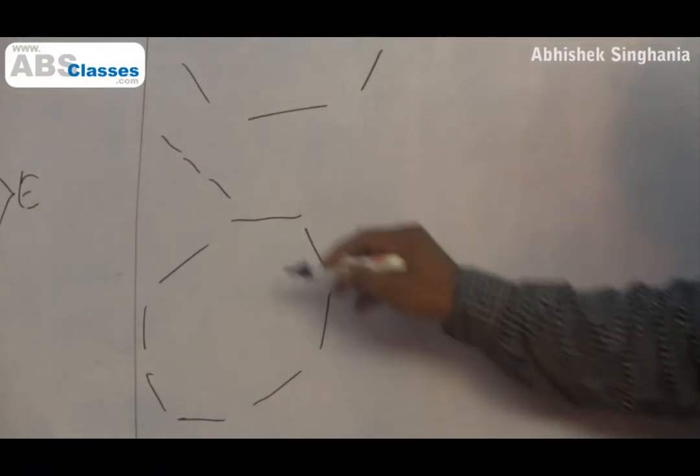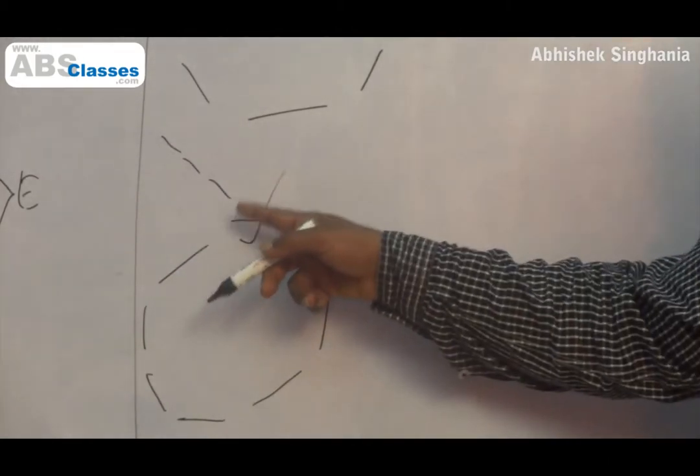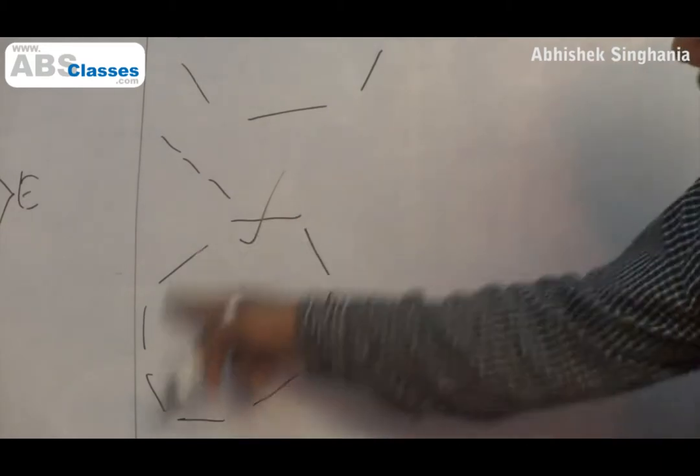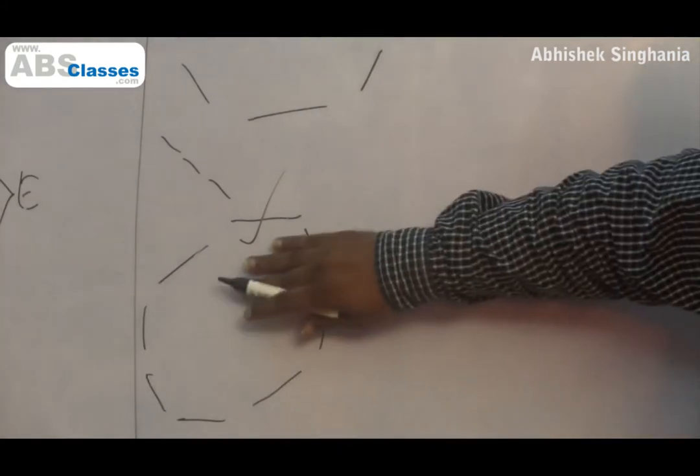Yes, there is. Which chair? This chair. Because this is closest to the secretaries. So in this diagram, there is one chair which is different. In a circle, one different, all different. It is not a circle anymore. It is as good as a straight line. The answer is 8 factorial here.